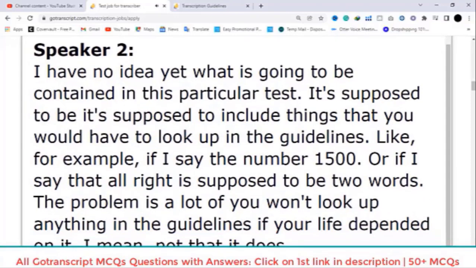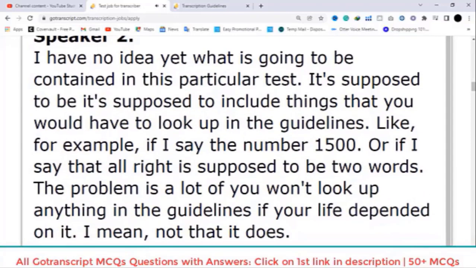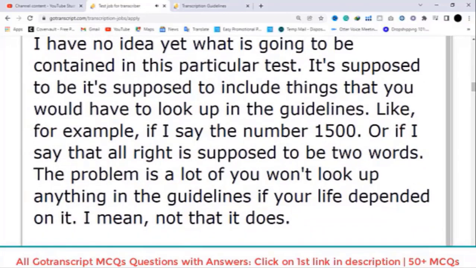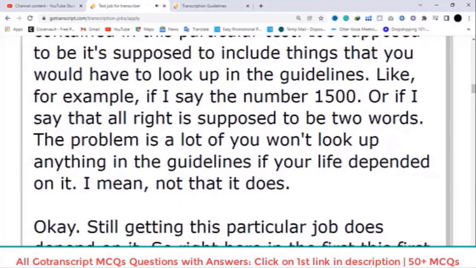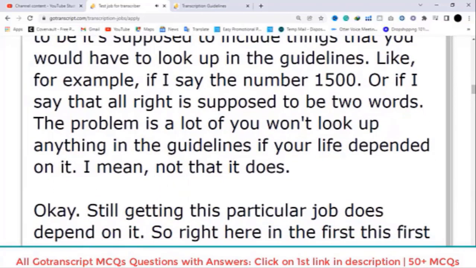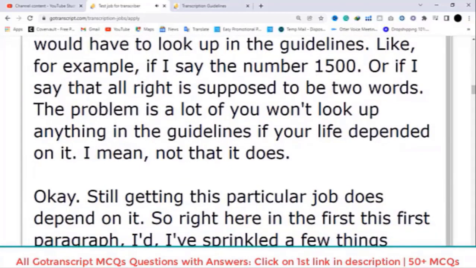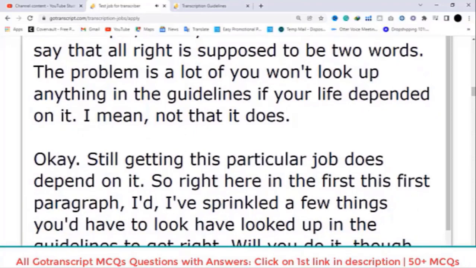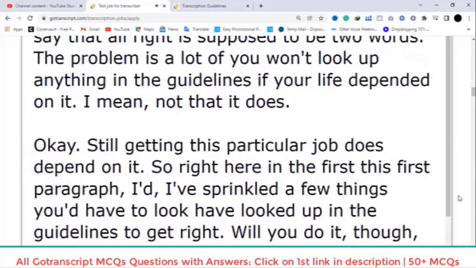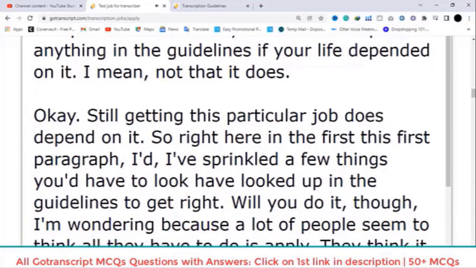Problem is, a lot of you won't look up anything in the guidelines if your life depended on it. I mean, not that it does, okay? Still, getting this particular job does depend on it. So right here in this first paragraph, I've sprinkled a few things you'd have looked up in the guidelines to get right. Will you do it though?